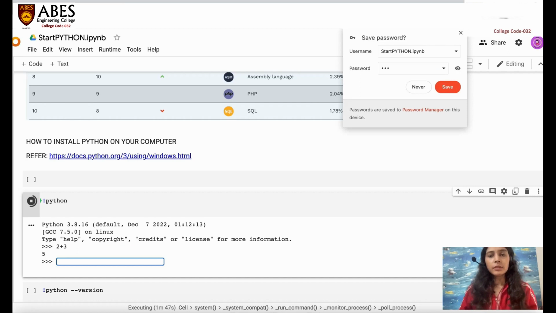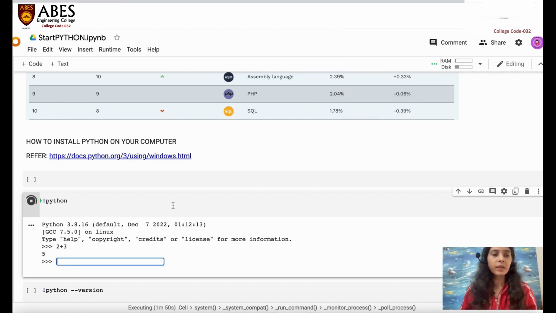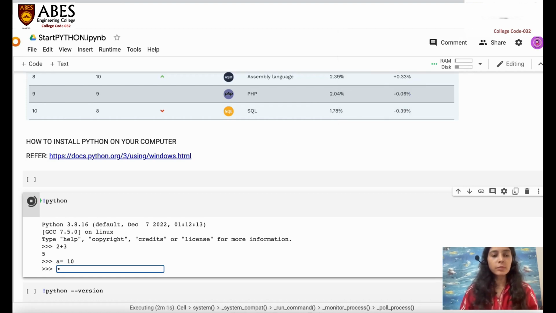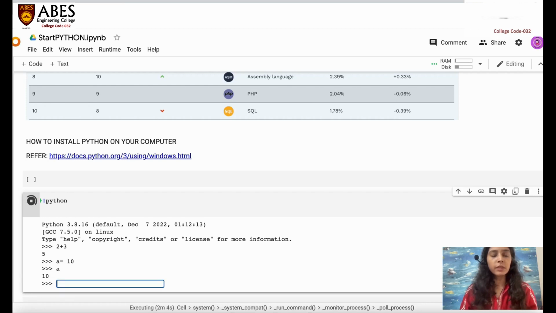So it is giving me the answers. Like I said, a is equals to 10, so it assigned the value 10, and then after I just want to print a, so I just write it over here, a, so it gives me the value of a as 10. So you can perform a simple sort of programming over here, or you can perform more than that also, but in the interactive shell, while writing a big program, if it creates an error, you have to write down the whole program again, so it will be an issue in this interactive shell.